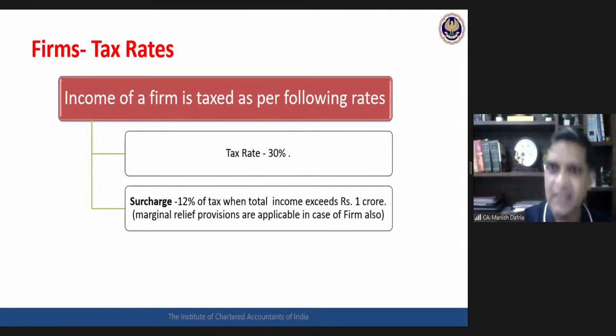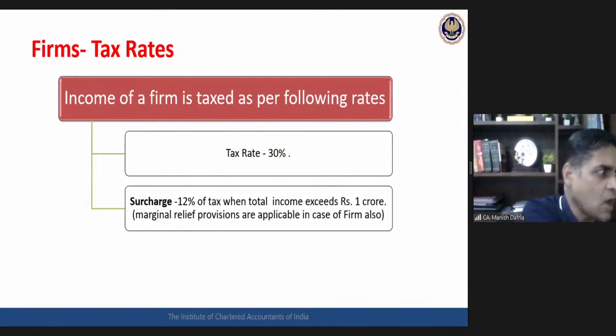Okay. Marginal relief provisions are applicable in the case of firm. Whenever there is a surcharge, marginal relief is always relevant. Even in the case of that 115BAC scheme also, where the rates of taxes are low, surcharge is applicable normally. There also marginal relief is relevant. So whenever there is a surcharge and my income is just above that surcharge threshold, marginal relief is always applicable.